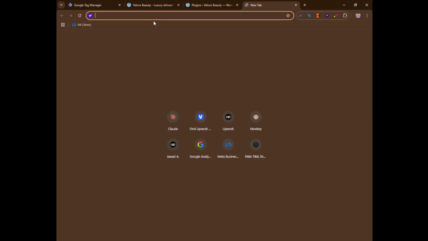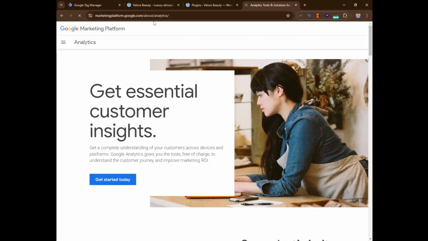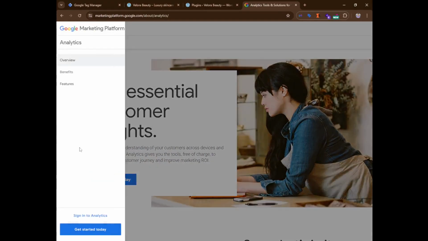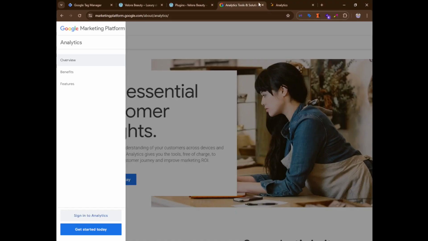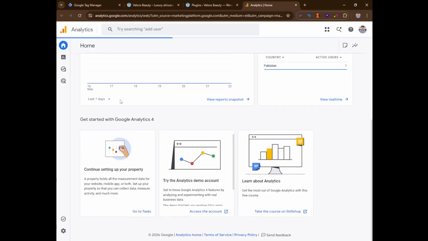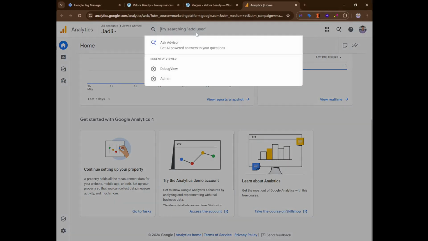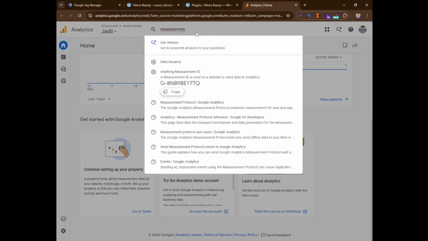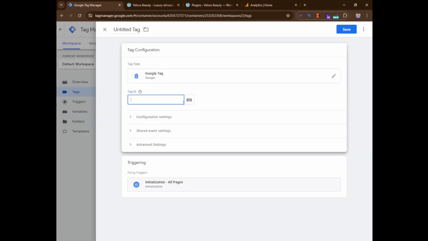So I'm going to fetch the measurement ID. I need to log in as well. Let it reload. Yeah, I logged in to my Google Analytics. Where do I find the measurement ID? The easiest way is to click on the search bar and type measurement. You can see here, this is my measurement ID. I'm going to copy it.